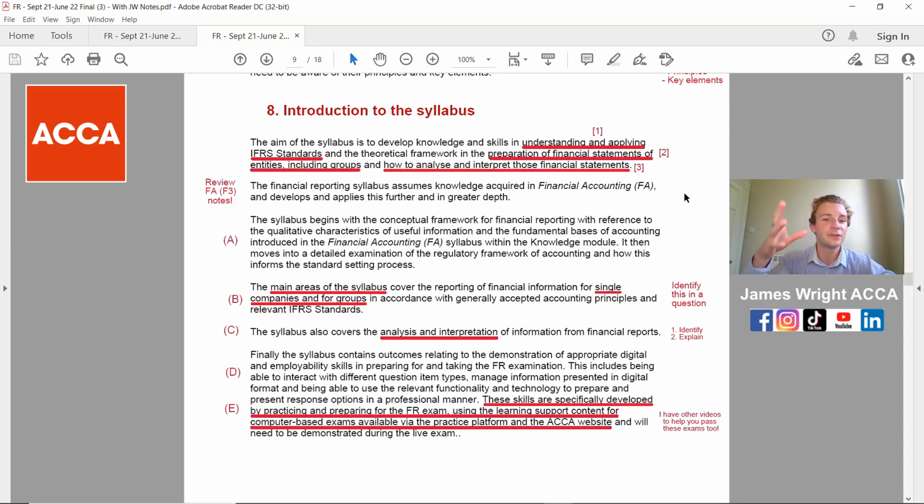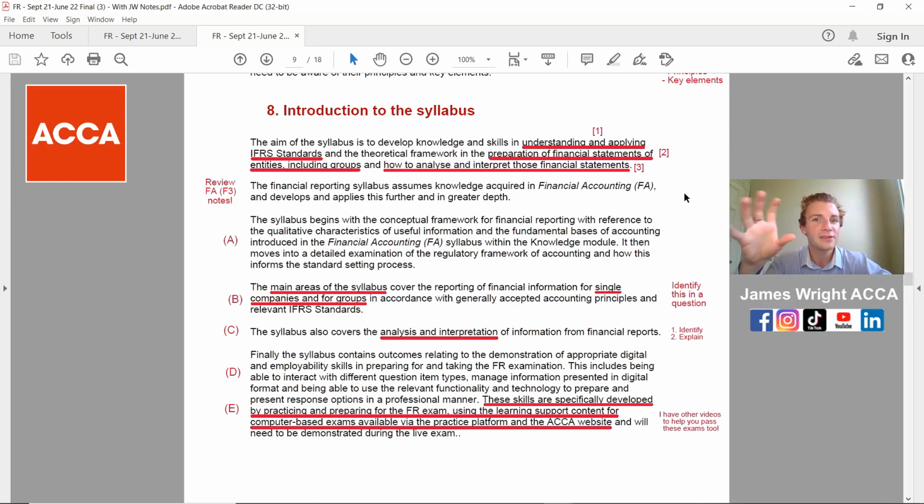Again, if you want to pause the video, read it through in your own time, have a look through the actual notes. But identifying in the question, do we have a company or do we have a group, is really key for this examination. Understanding and applying, again, is one of the reasons why students will pass this examination. If you can't prepare financial statements of individual companies or groups, and then you can't also analyse and interpret those financial statements, you will not pass this exam.